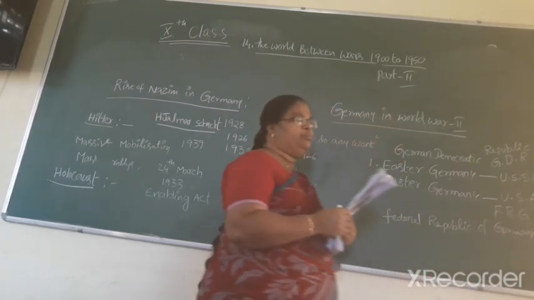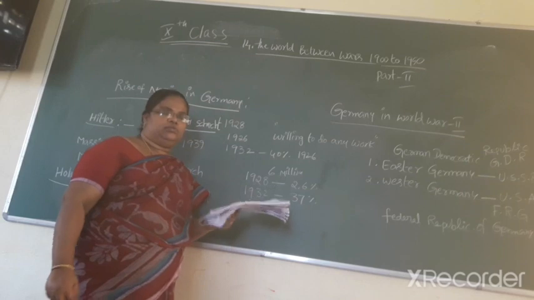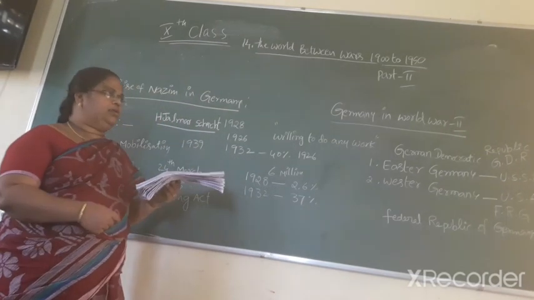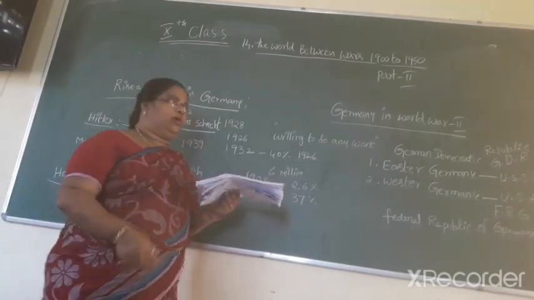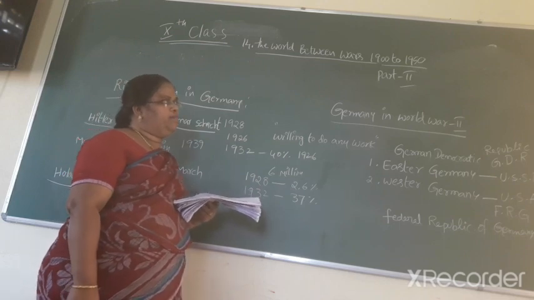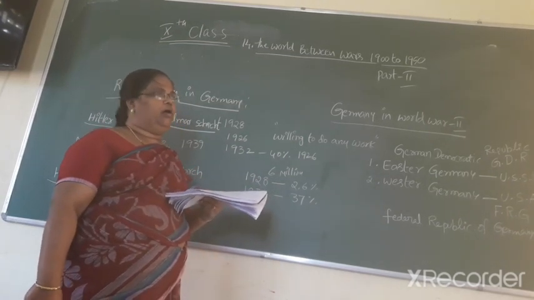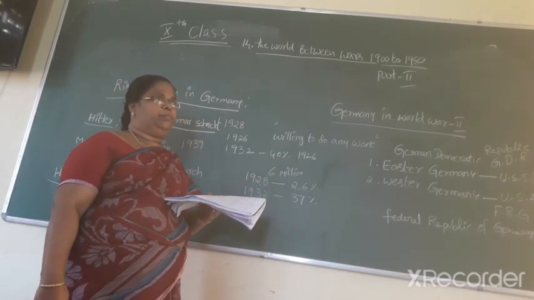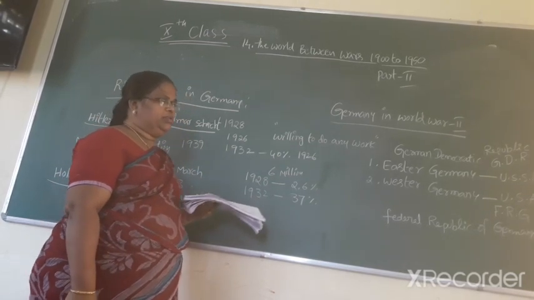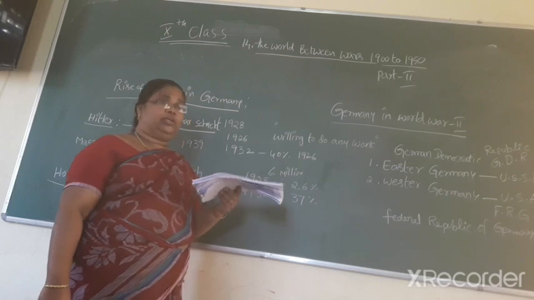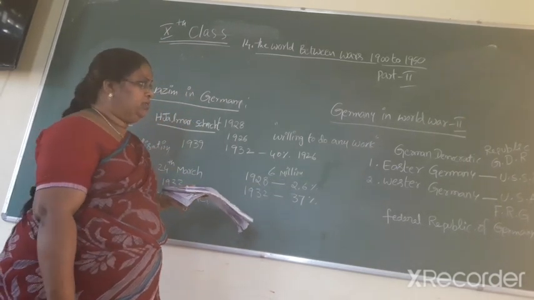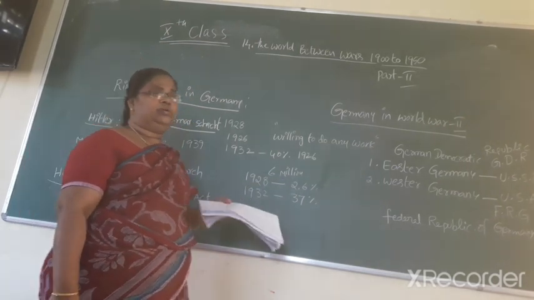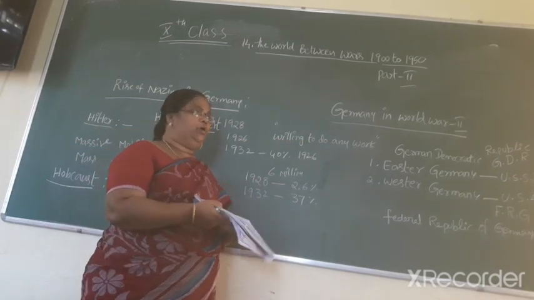Japan surrendered to the USA and the Second World War ended after the bombing of Hiroshima and Nagasaki. The USA armies occupied Japan, but keeping in mind the sentiments of the Japanese, allowed the Japanese emperor to continue.